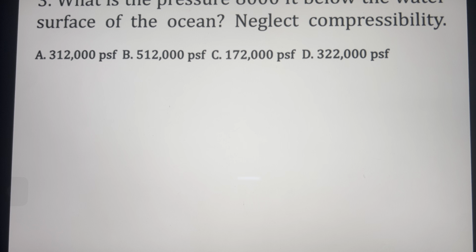Number 3. What is the pressure 8,000 feet below the water surface of the ocean? Neglect compressibility. Okay, so to find our pressure, which is 8,000 feet below the water surface, it is equivalent to a specific weight of our fluid times the height. In this case, our fluid is ocean. So we are required to know the specific weight of our ocean. Okay, so it is better that we know the specific gravity of ocean, which is 1.03.